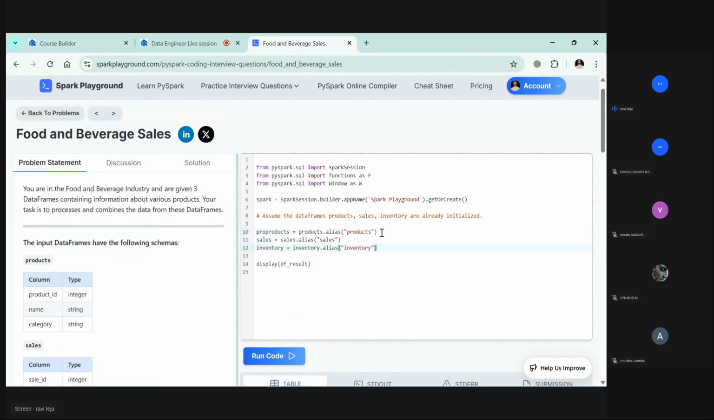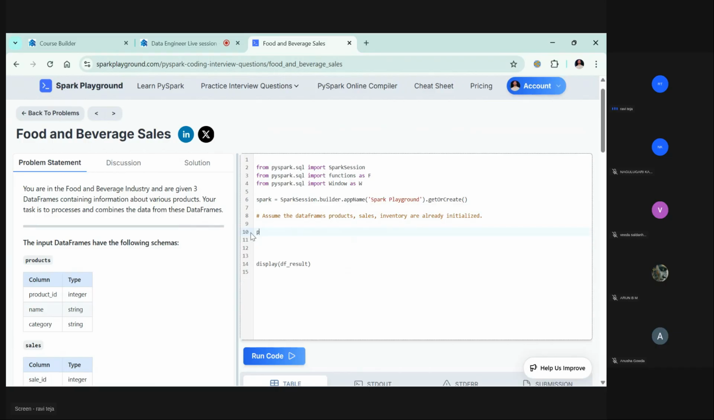So products is already available. Sales is available. Inventory is available. They already created the data frames. Assume the data frames products, sales, inventory are already initialized. Sorry, we haven't read this. Already initialized. So that means we don't even need to do this.